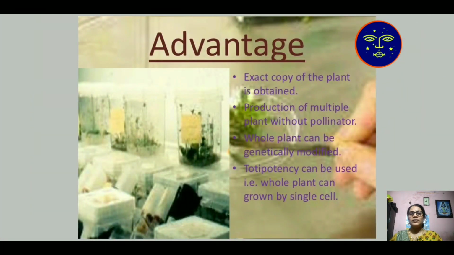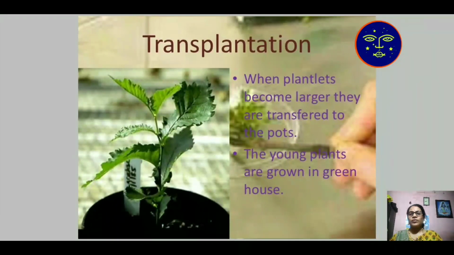Then, the advantages. What are the advantages of this technology? Exact copies of plants are produced. Multiple plants are reproduced without pollination. Whole plants can be developed. Totipotency can be used: the whole plant can grow from a single cell.